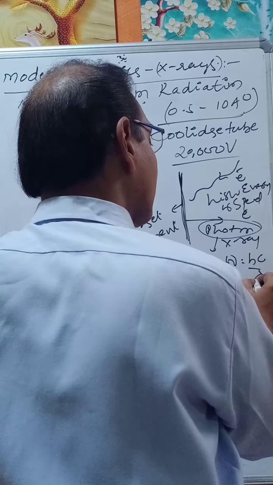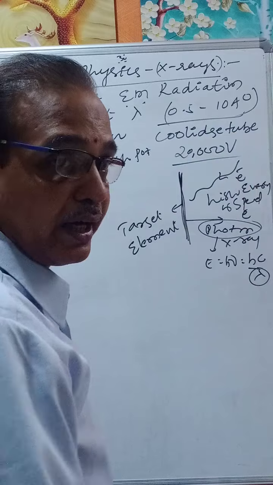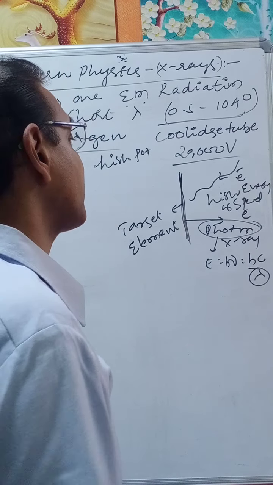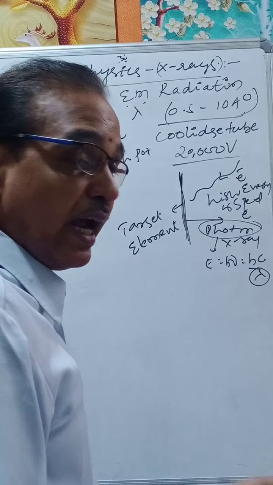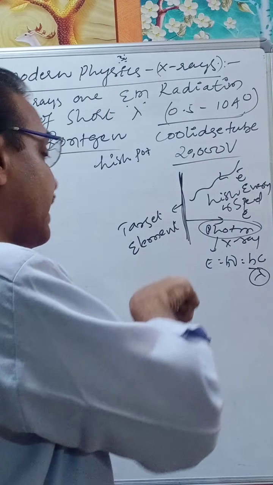Also it implies c by lambda. The wavelength is very short, therefore the energy is very high. Therefore, X-rays are generated when an electron of higher energy hits the target element.